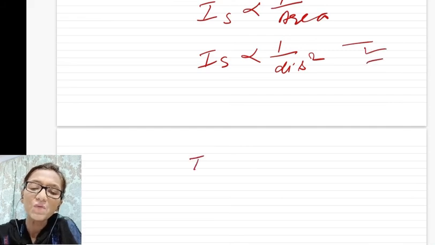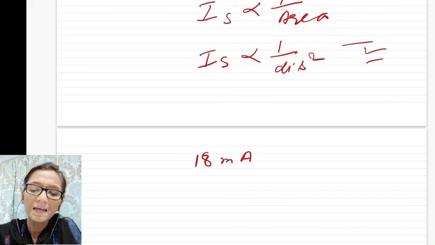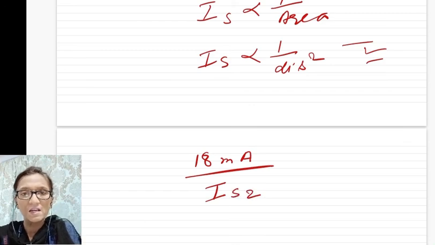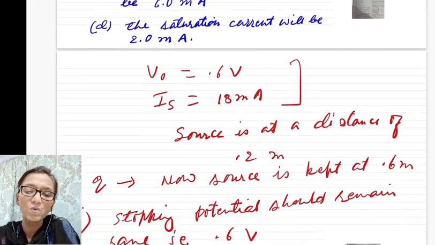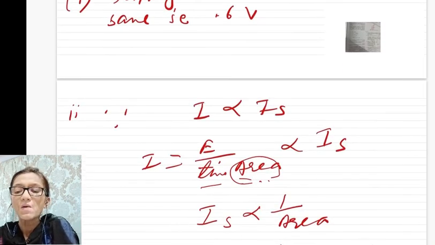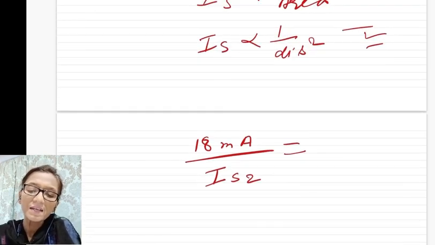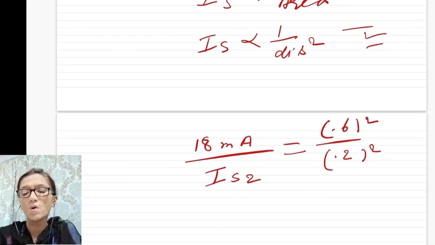So using this equation, I saturation, 18 milliampere, divided by I saturation second, which you have to find, is equal to, constants being removed, initially the distance was 0.2 meter and then the distance became 0.6 meter. So initially you had distance 0.2 meter whole square, and finally the distance 0.6 meter whole square.